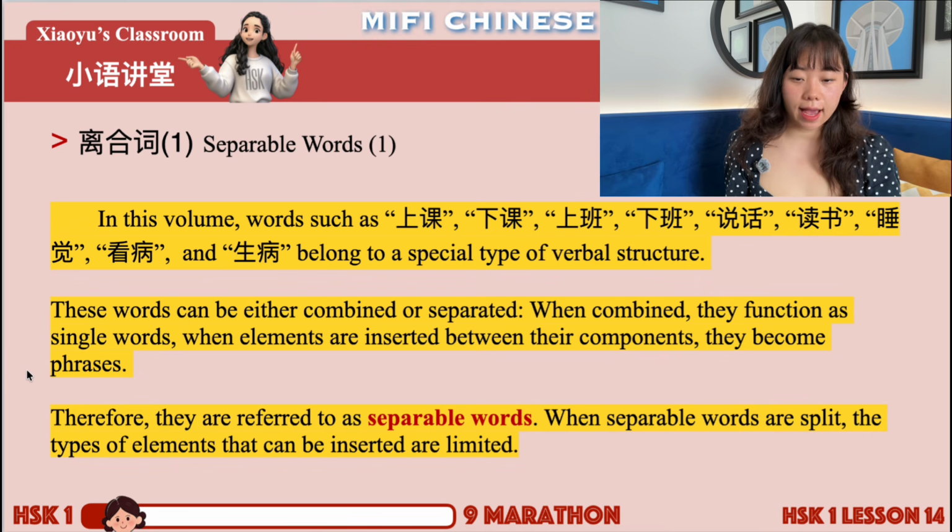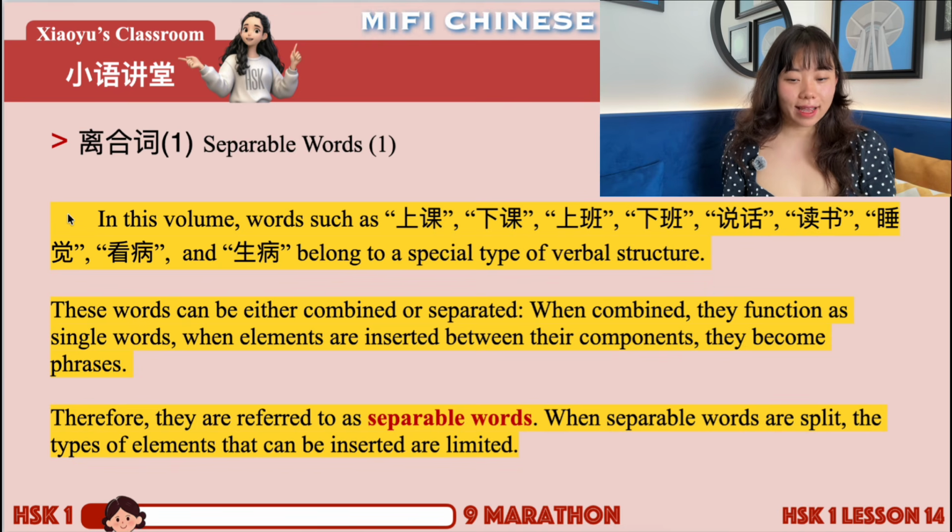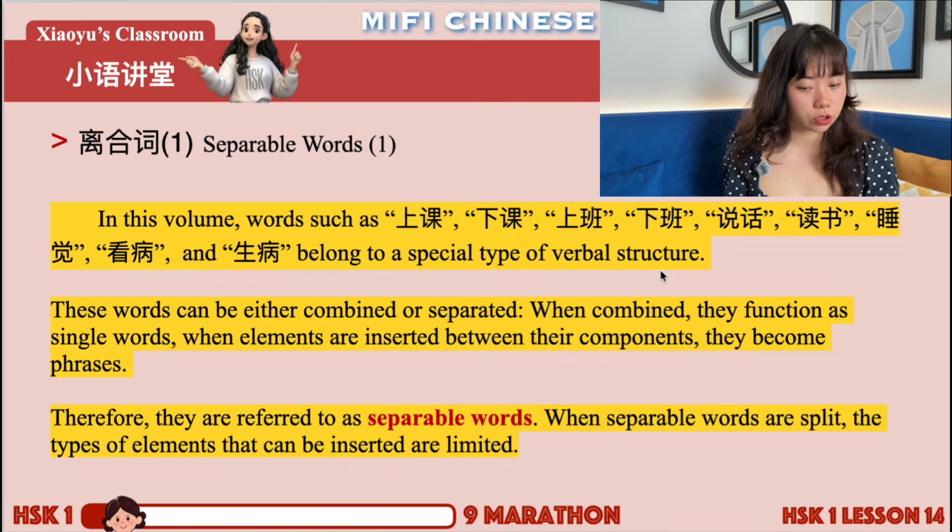Okay, good. Next one, separable words. Let's see the definition together. It's quite long. In this lesson, words such as 上课, 下课, 上班, 下班, 说话, 读书, 睡觉, 看病, and 生病 belong to a special type of verbal structure.